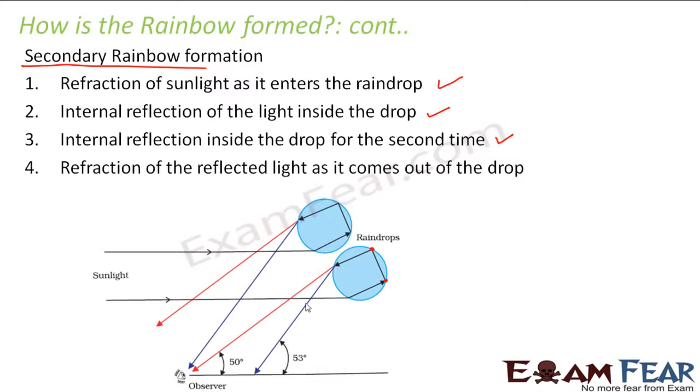So the concept remains the same, just that in the case of a secondary rainbow, inside the raindrop, total internal reflection takes place 2 times, right? In this case also the observer observes the same thing. Here also, on one part of the sky you should have the sun, whereas on the other part you should have the raindrops, and you should stand in such a way that your back faces towards the sun. So I hope I could explain to you how rainbow formation takes place.